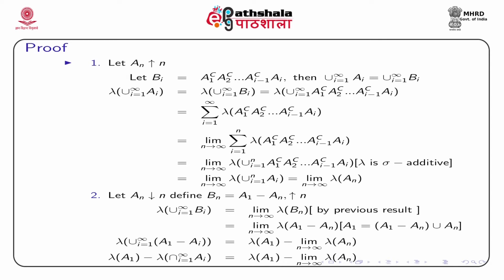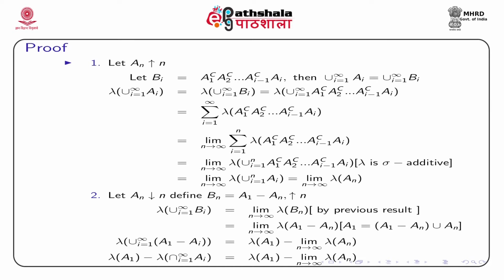Now, these two sets on the right side, that means A1 minus An and An, are mutually disjoint. If they are disjoint, then lambda of A1 can be written as lambda A1 minus An plus lambda An. That means lambda A1 minus An can be written as lambda A1 minus lambda An.